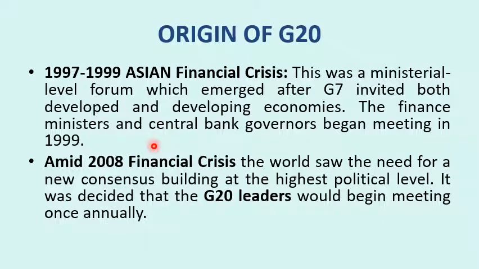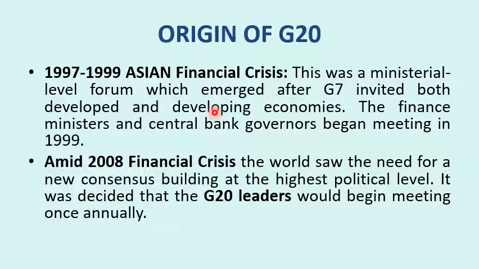The whole world will be affected because of recession in one country. That is why this G20 consists of other countries' representation which adds to G7, and they have finance ministers and central bank governors. So it majorly formed as a reaction to the global financial crisis.